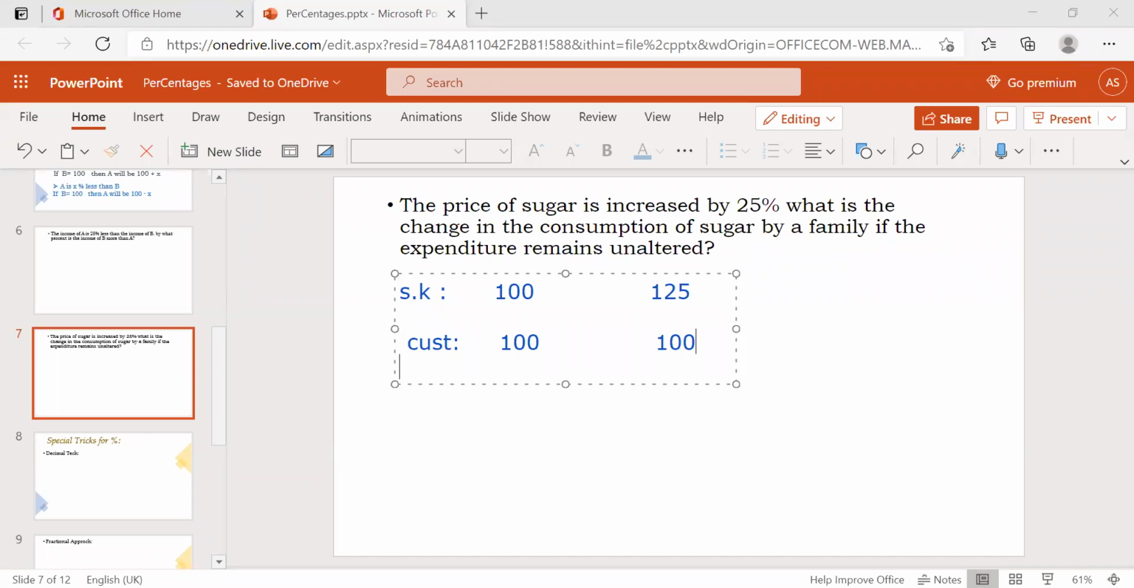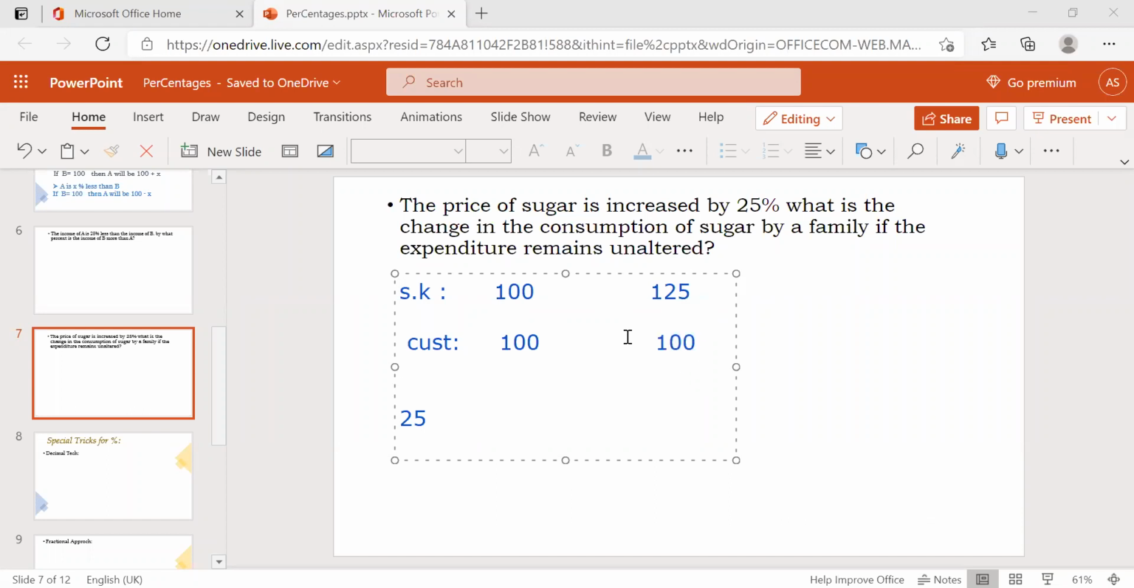Now, how are we going to get this one? So how much is increased here? 25% is increased, right? So 25% is increased. Before it's 100 rupees, now it becomes 125 rupees. And before I have 100 rupees only, and now I have also 100 rupees only.